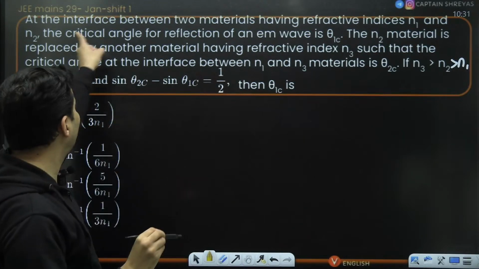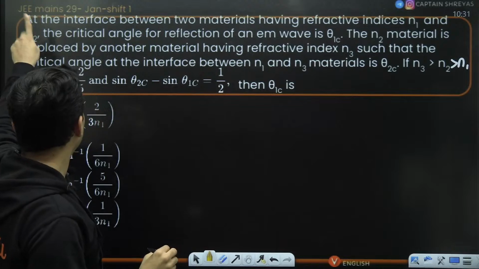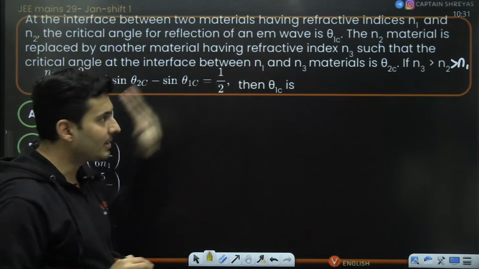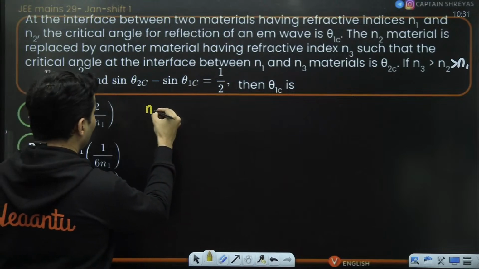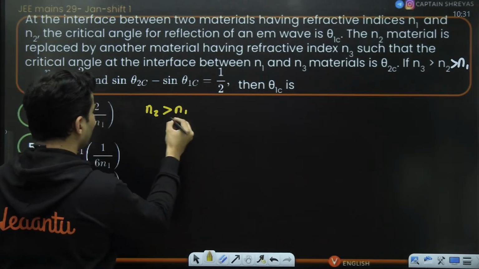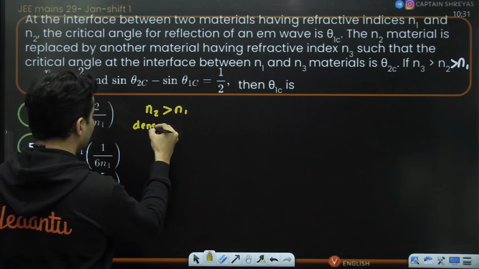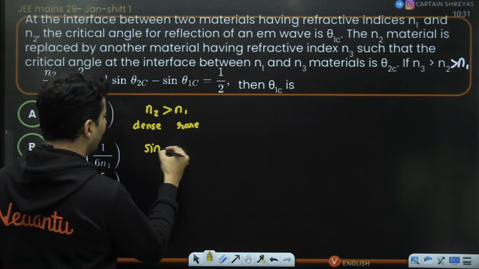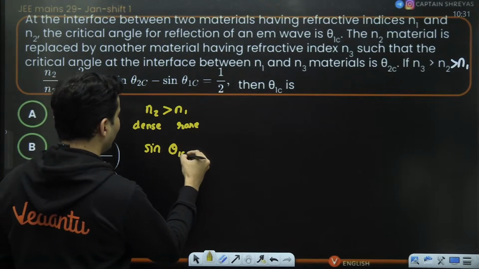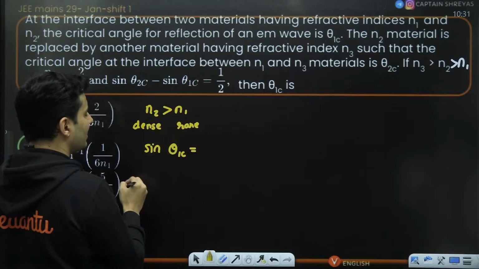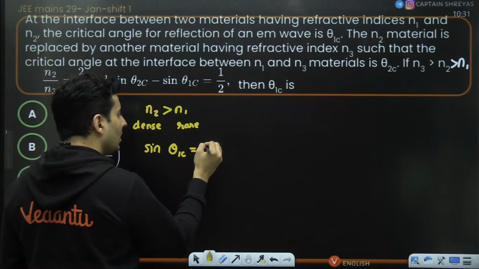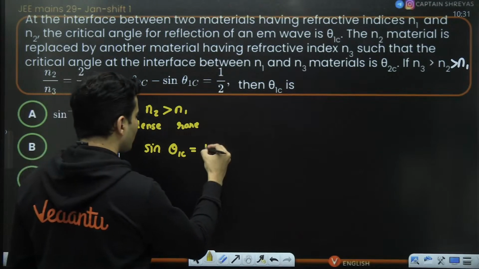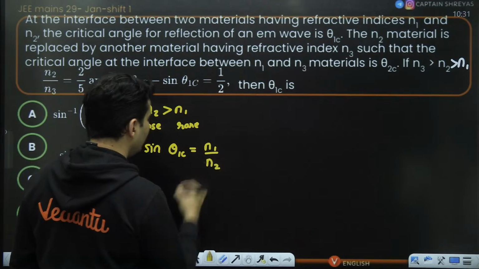If you see the first line, it says refractive indices are N1 and N2, and the critical angle is theta 1c. Now, out of N2 and N1, N2 is more than N1. So this is basically your dense medium, and this is your rare medium. We know sine of the critical angle, so theta 1c will be the lower refractive index by the higher, because sine values are always less than 1. So it will be N1 by N2.